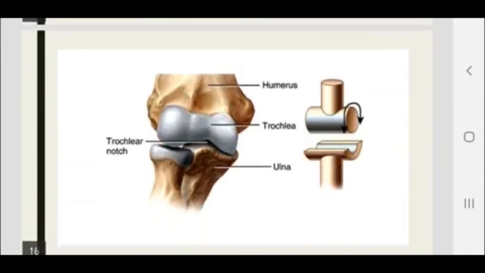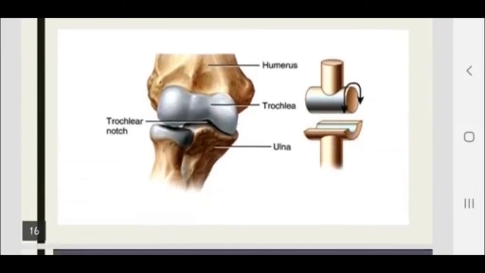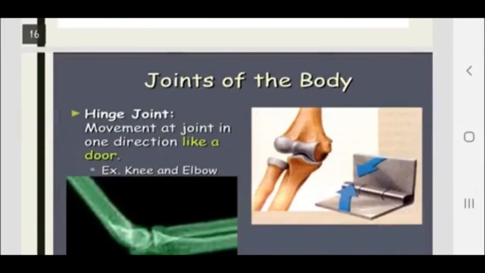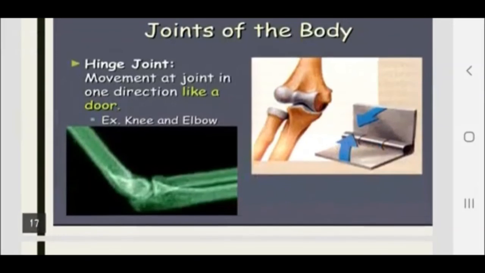So look at this diagram. It is a diagram of your elbow joint, in which the humerus attaches with the radius and ulna. Hinge joints show movement at the joint in one direction, like a door. Example, knee and elbow.